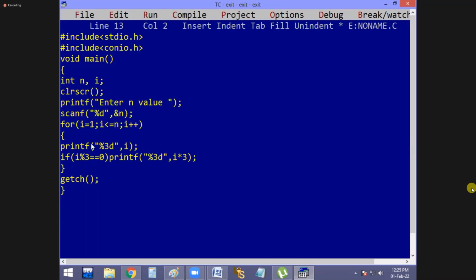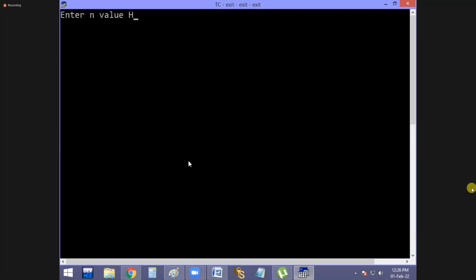Now 3 percentage 3 is 0. Condition true. Now print 3 into 3. 9. Later 4 printed. 5 printed. 6, watch it. 6 printed. 6 percentage 3 is 0 again. Now 6 into 3, 18. Next 9. 9 into 3, 27. That's all. Watch it, guys.